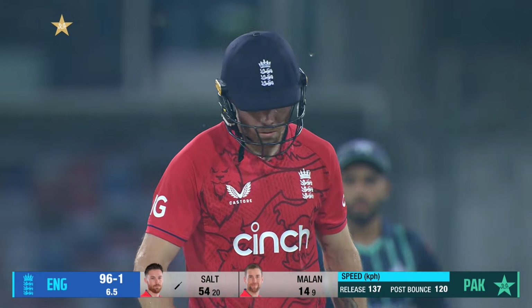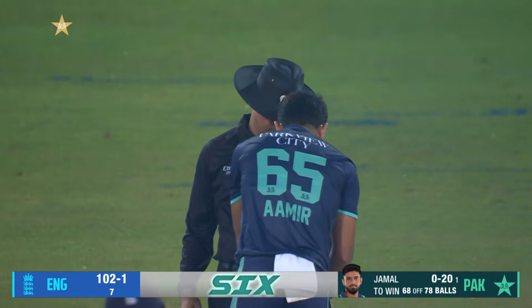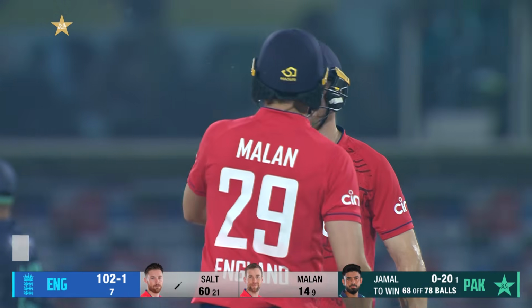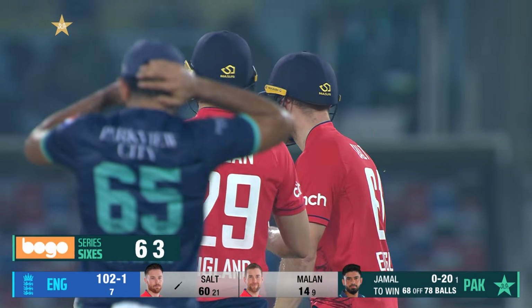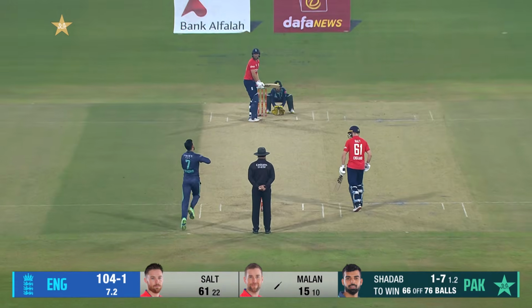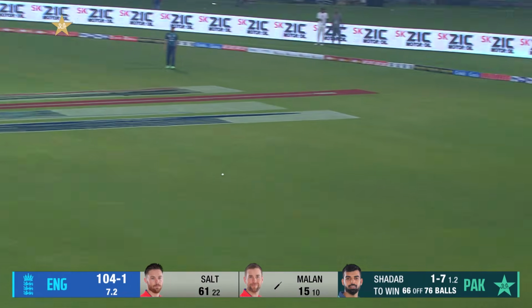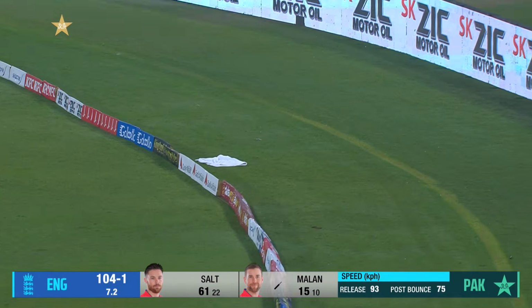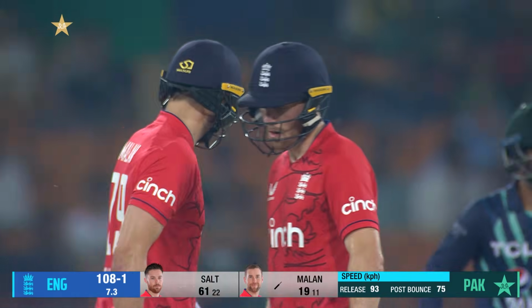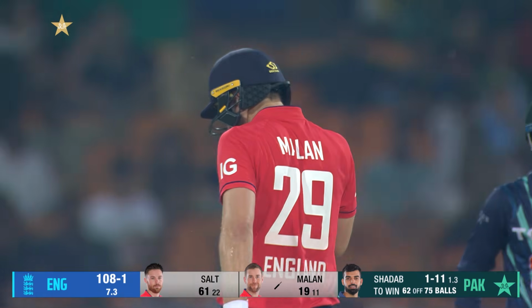What an over for England. 20 from the over, 7 gone, 100 up as well, 102 for 1 England. So he's the best of the lot so far, Shadab for Pakistan. Another sweet shot from Dawid Malan against the spin. Pure timing, elegance at its best.